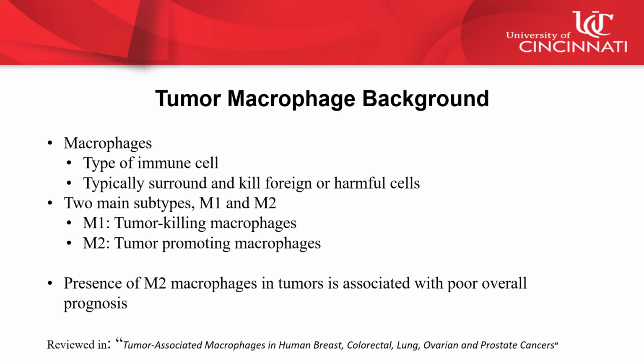So what are macrophages and why do we care about them? First, macrophages are a type of immune cell that typically surround and kill foreign cells. There are two relevant types of macrophages when it comes to cancer progression, M1 and M2. M1 macrophages function as one would expect an immune cell to work, by assisting with killing tumor cells and preventing cancer progression. However, when macrophages come into contact with tumor cells, these tumor cells can force them to become M2 macrophages, which are cancer-promoting, and when they are found in tumors are often an indicator of poor overall prognosis.